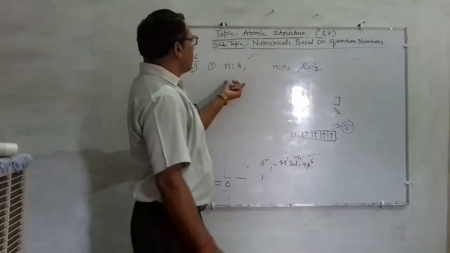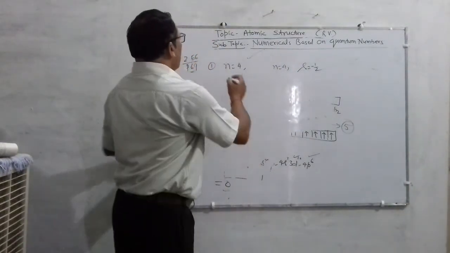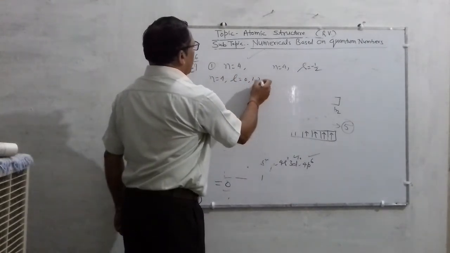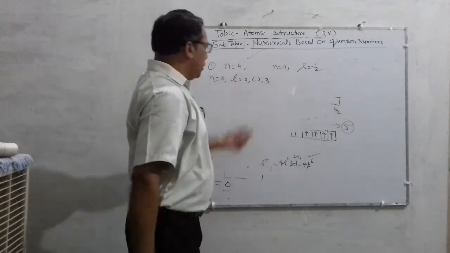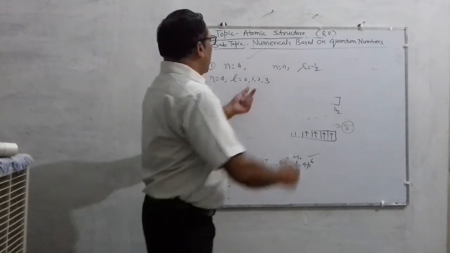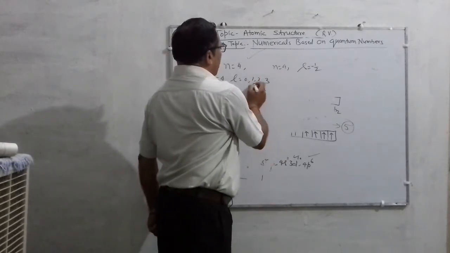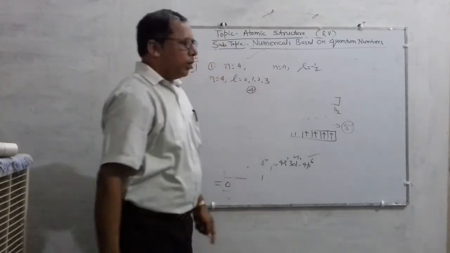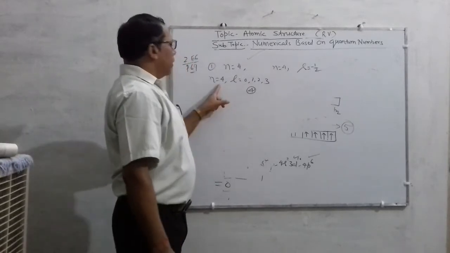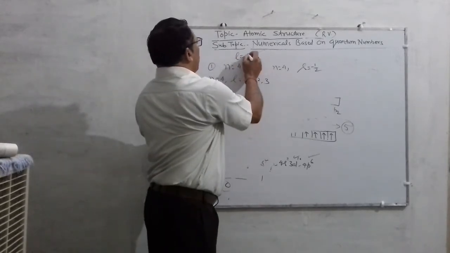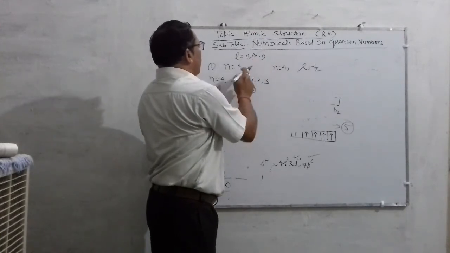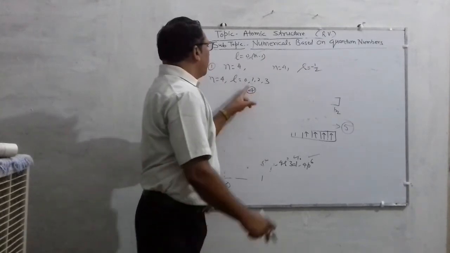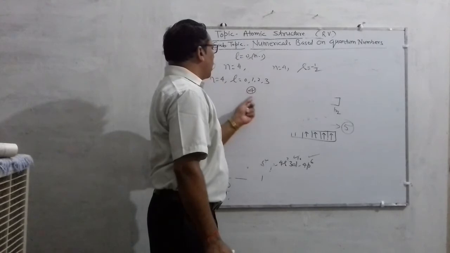So listen children, for n equal to 4, the number of subshells will be what? The value of l will be 0, 1, 2 and 3. Is it clear? So the subshells are the s subshell, p subshell, d subshell and f subshell. According to the formula, l goes from 0 to n minus 1, so for n equal to 4 the values are 0, 1, 2 and 3. So the total number of subshells is 4.